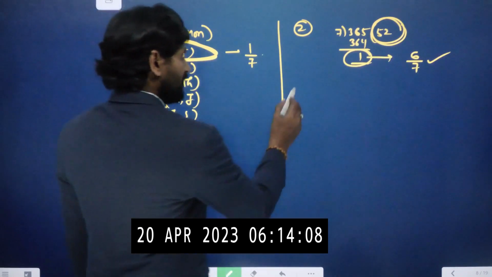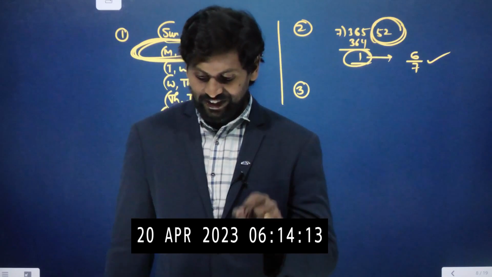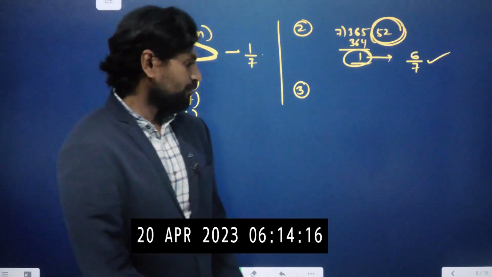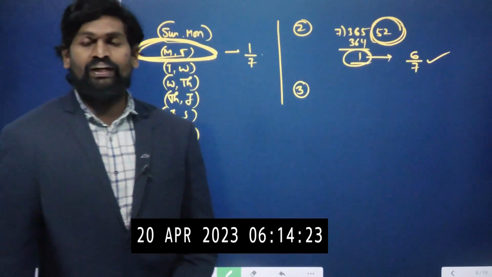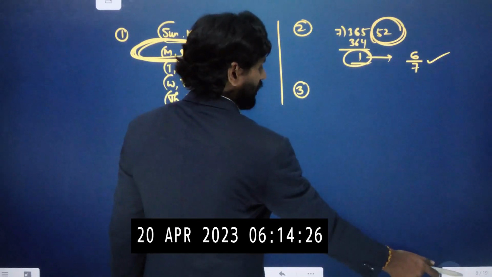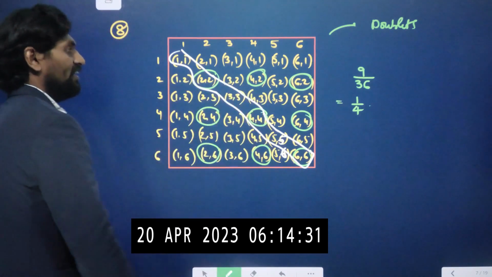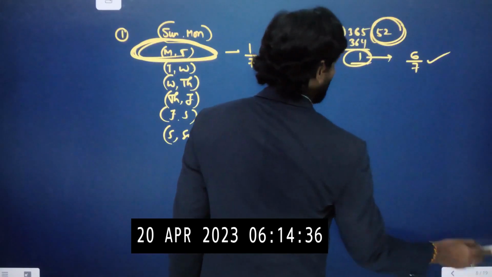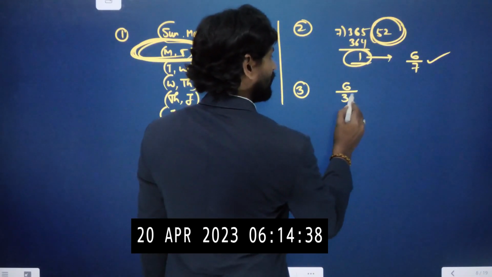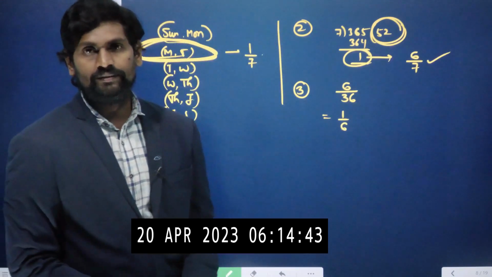Now let us move on to problem number 3. When a die is rolled twice, there are 36 chances. I will draw the table also. The probability of getting doublets. I told you just now, doublets mean the same number appears on the faces of the dice. How many are there? 1, 2, 3, 4, 5, 6. There are 6 doublets out of a total of 36 results. Both cancel in the 6 table, therefore the result is 1 by 6.